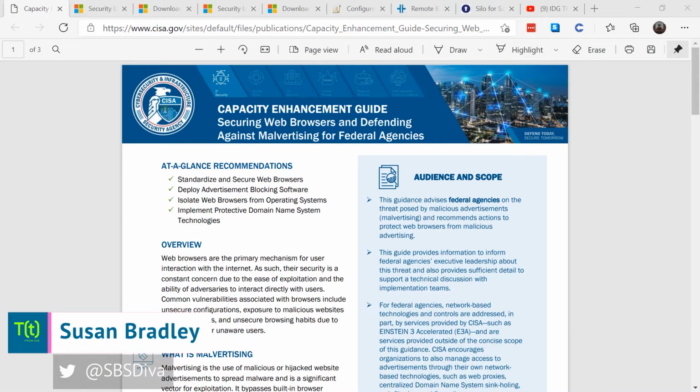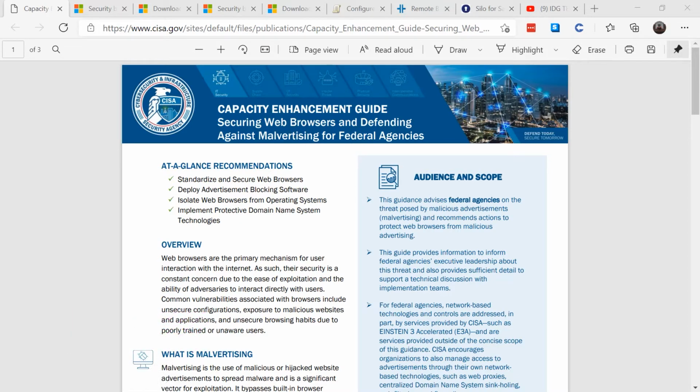Recently, the Cybersecurity and Infrastructure Security Agency released several documents with recommendations for their federal agencies. One such release included the topic of securing web browsers and defending against malvertising. As we enter the era of more and more cloud computing and the removal of Adobe Flash from our browsers, we need to step back, reevaluate our needs for what is starting to be our portal to more and more technology. As noted on the CISA site, browsers first and foremost are how we interact with the internet.